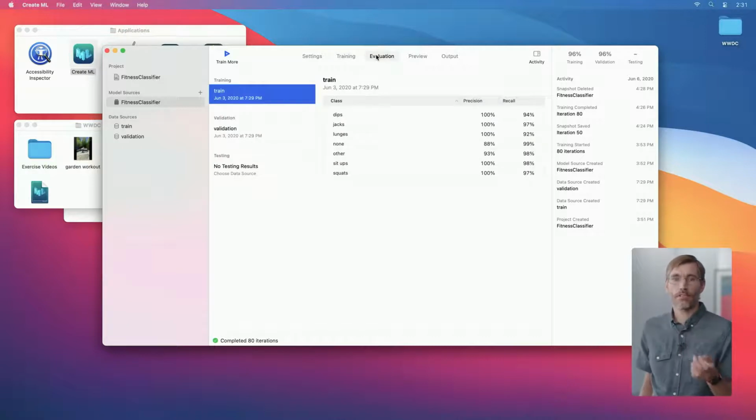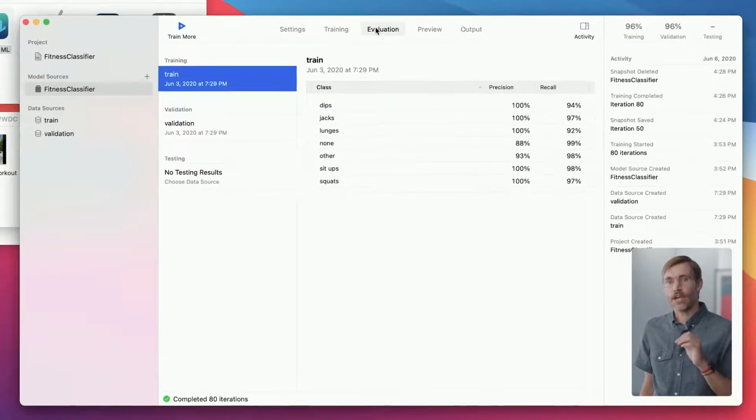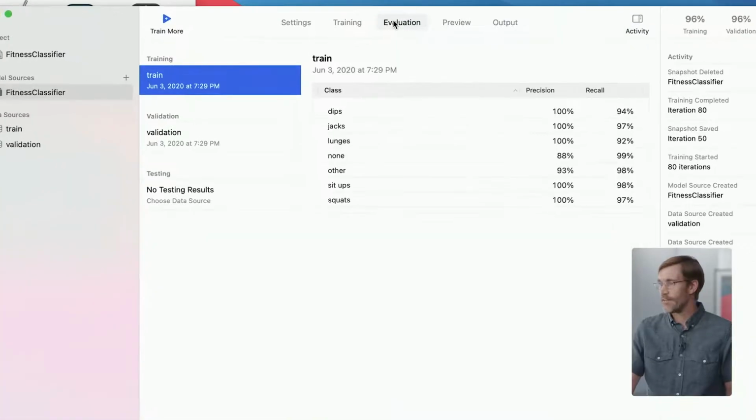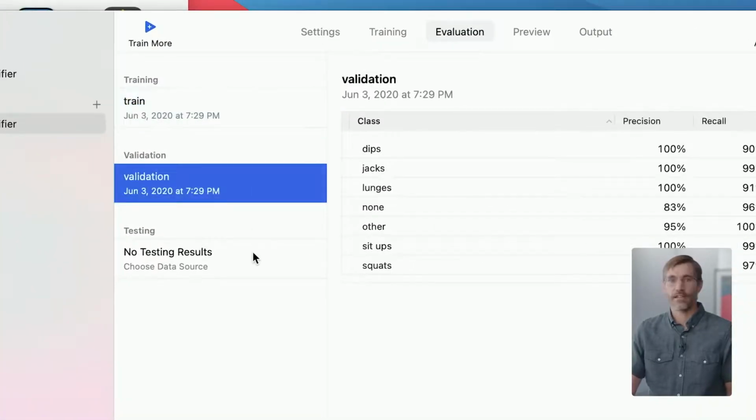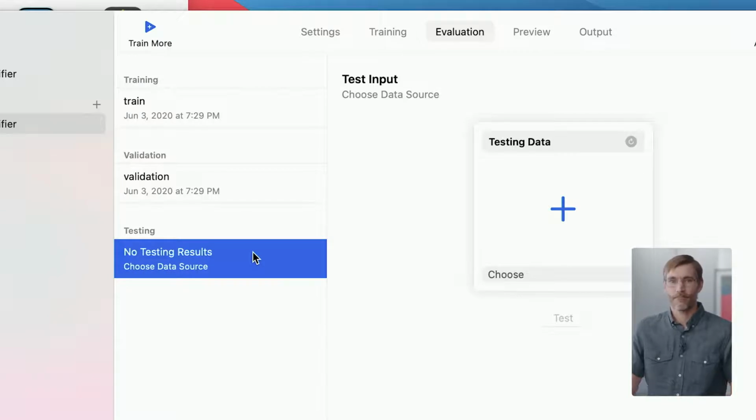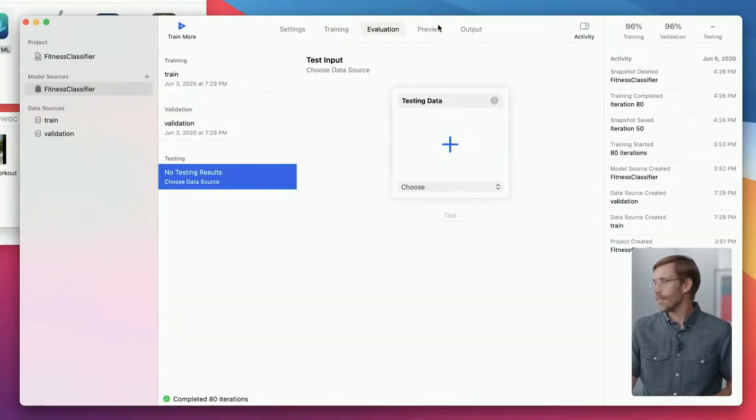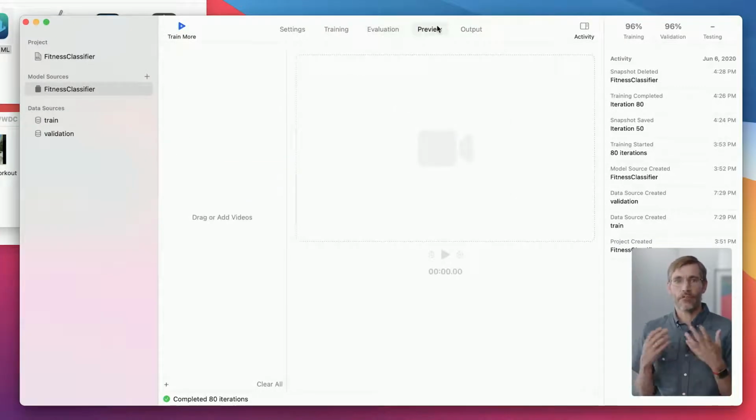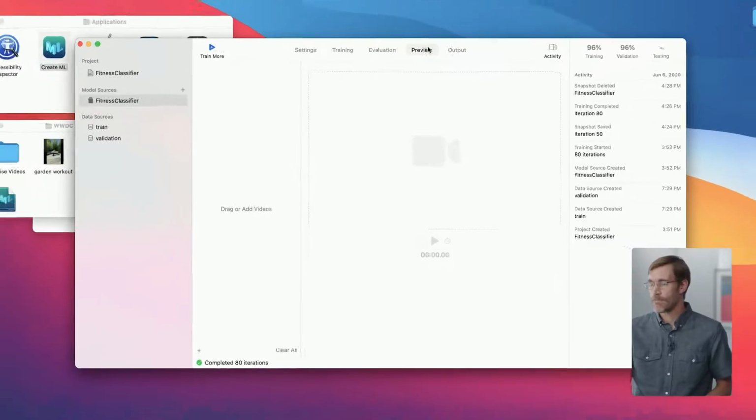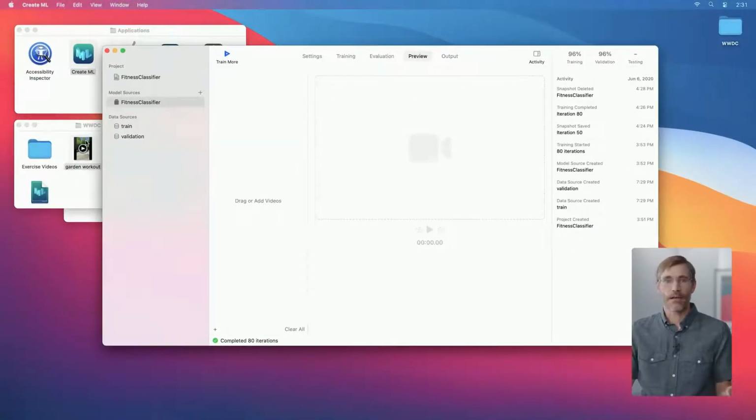I can review the performance per class using the Evaluation tab. This lets me check that the model will perform equally well across each kind of action we want to recognize. If we added validation or test data, you can see the results here. But what I really want is to see the model in action. Let's go to the Preview tab, where we can try the model out on new videos that we haven't used for training. Here's one that I recorded in my garden yesterday.